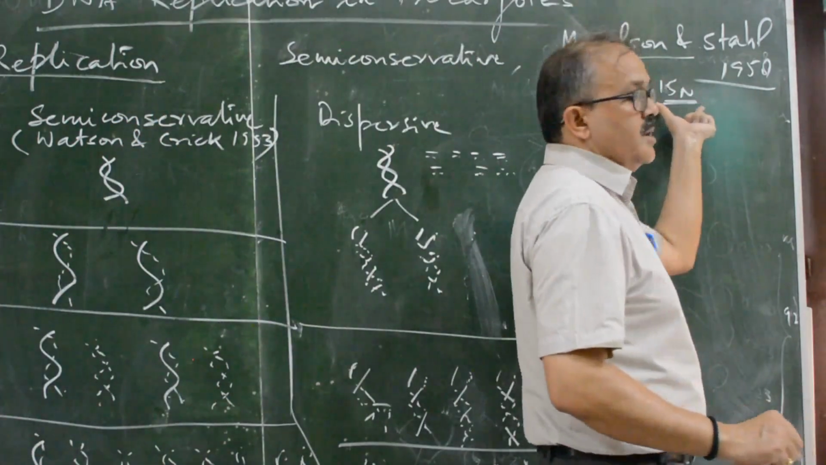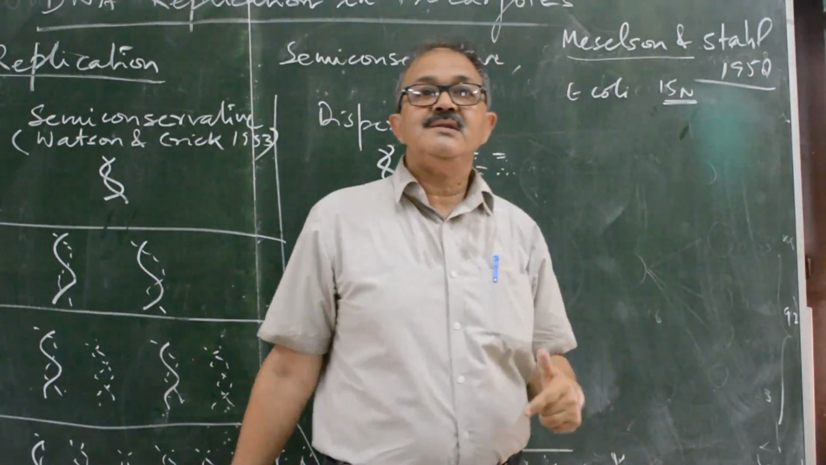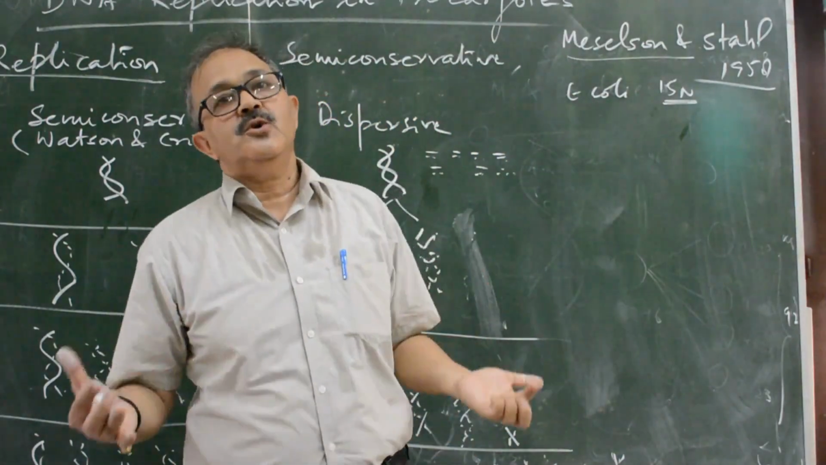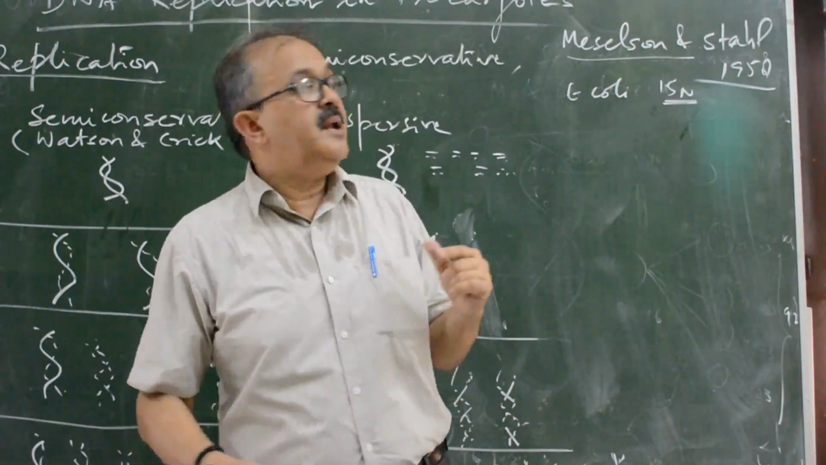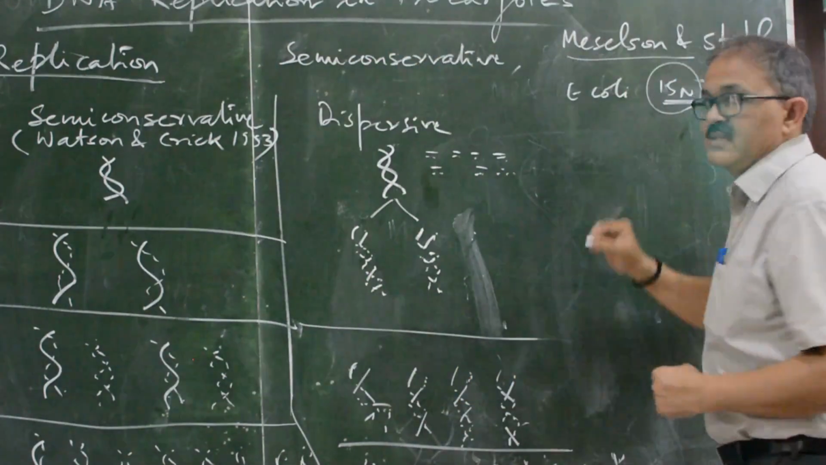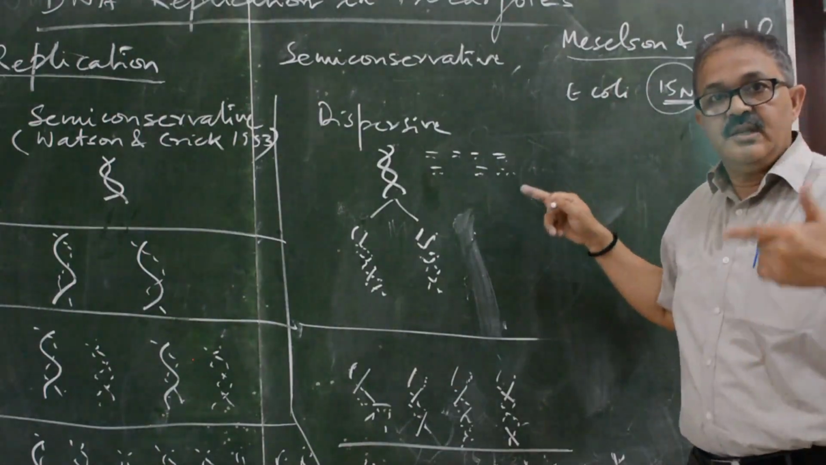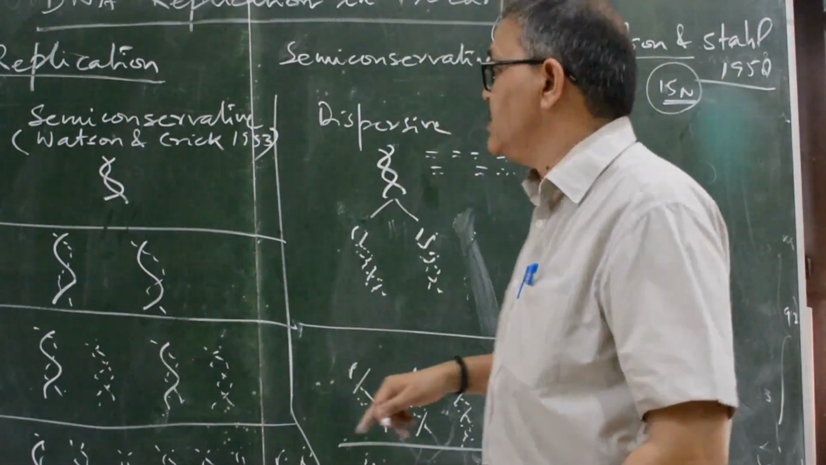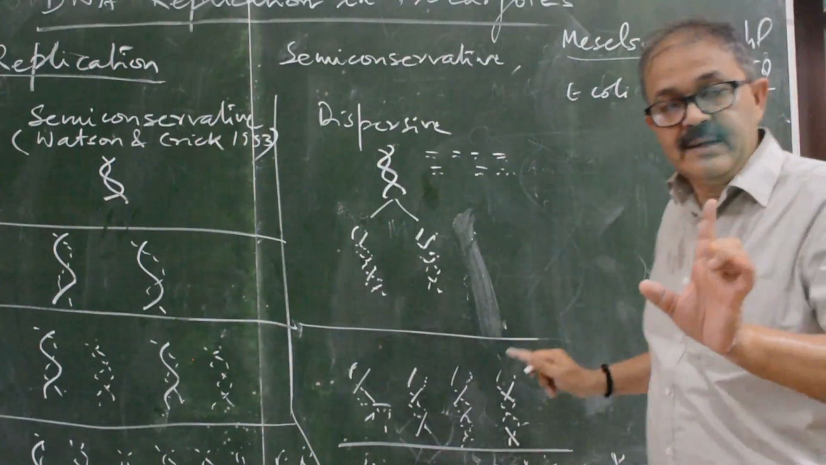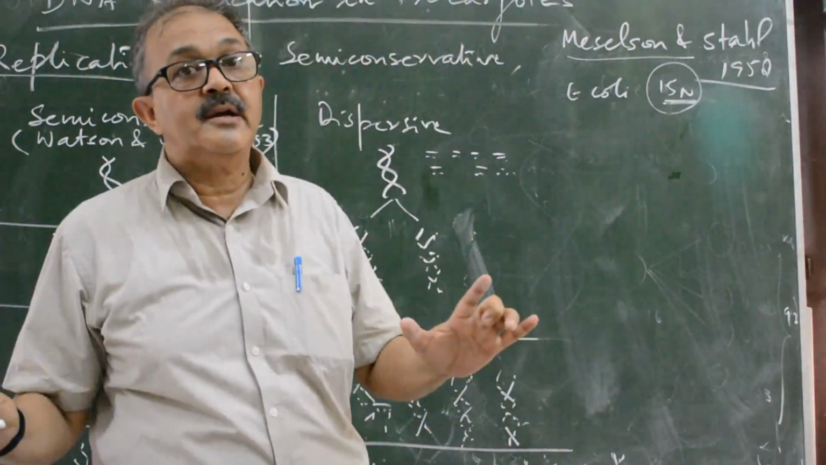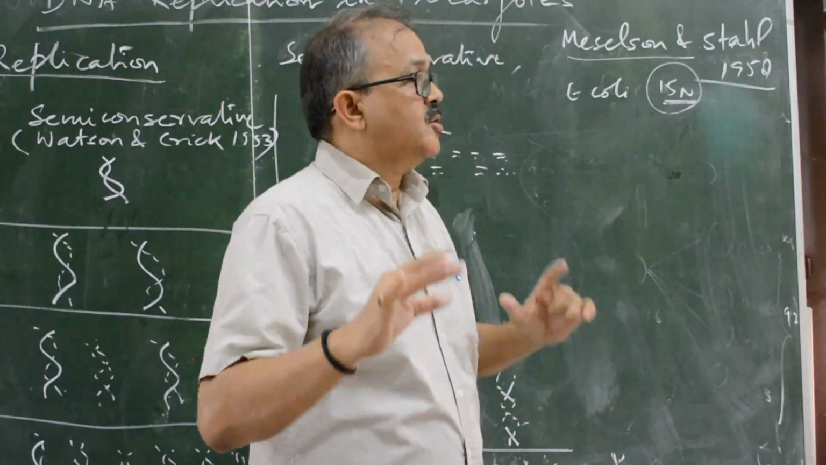So the isotope of nitrogen is 15N. How to label Escherichia coli with nitrogen? Grow the Escherichia coli for many generations. If the Escherichia coli is grown in a medium where only 15N is present for 14 generations, then all the normal nitrogen will be replaced by 15N. You know that adenine, guanine, cytosine, thymine contain nitrogen, so all the nitrogen will be replaced by 15N. You can identify it through autoradiograph.